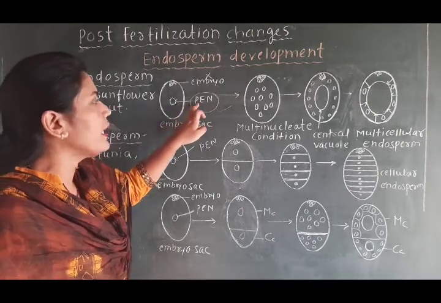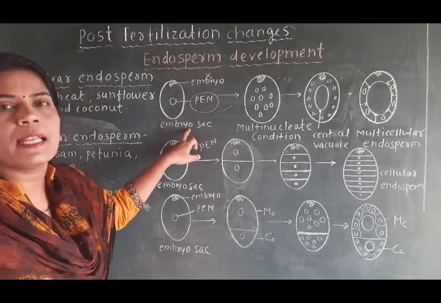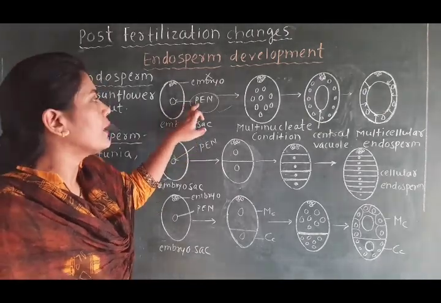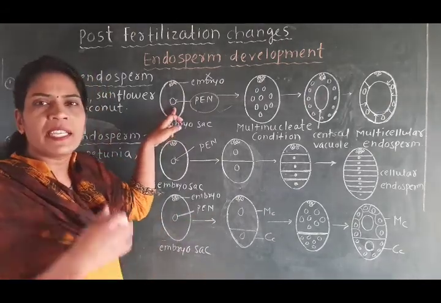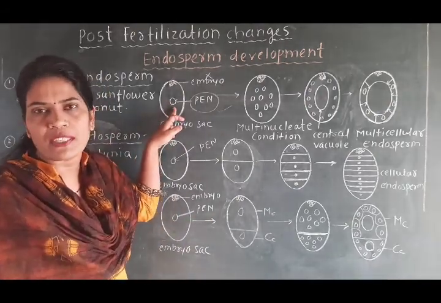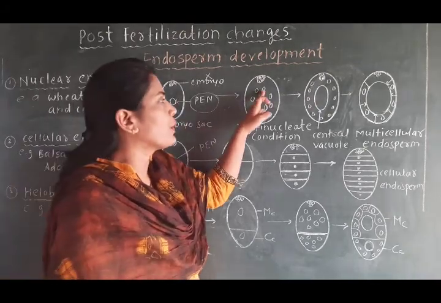So this primary endosperm nucleus, which is present in the embryo sac and which is triploid, undergoes mitotic division. It divides by mitosis, and there will be formation of nuclei.